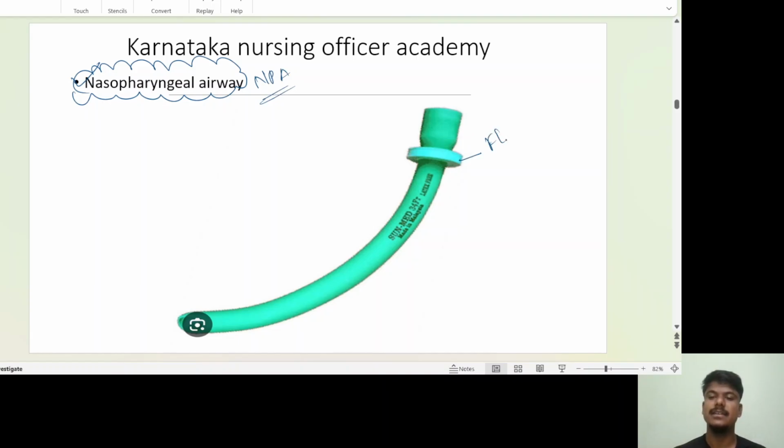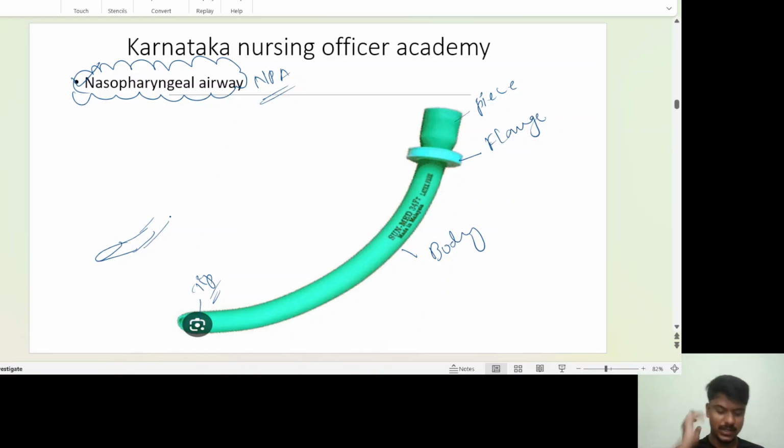This also has a flange, a connecting piece, a body, and a tip. If you see the tip, it has a short bevel, not a blunt one. Why?